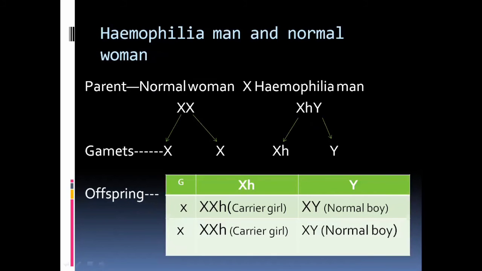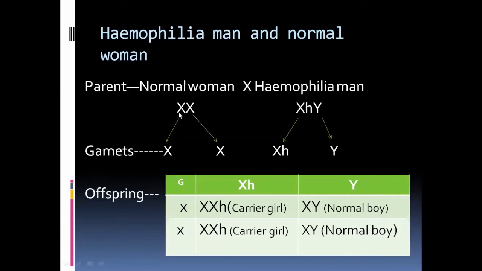It means 25% of the persons are suffering from the hemophilia disease. And next problem, the parents are a man suffering from hemophilia and a normal woman. It means the normal woman is crossed with the hemophilia man. The genotypes are XX and XHY.